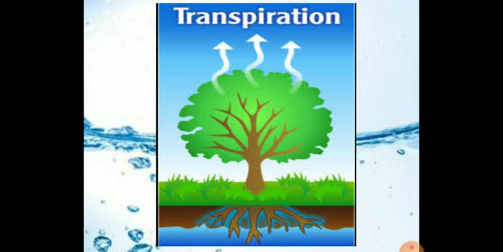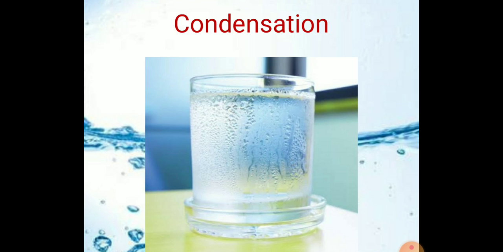Now, the second term we have heard was condensation. It is the process in which water vapor is converted into water. That means the gaseous form is converted to the liquid form. You have seen that a large number of water droplets appear on the outer surface of a glass containing ice cold water. This is because the air around the glass contains water vapor. The cold surface of the glass cools the air around it, and the water vapor of the air condenses on the outer surface of the glass. The process is condensation.